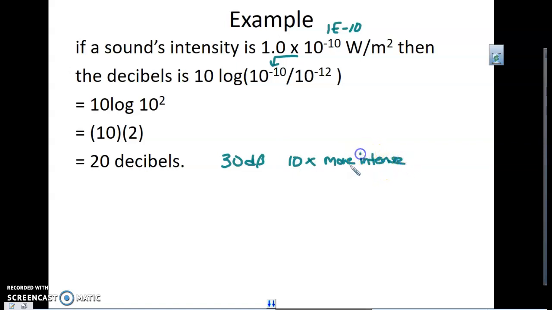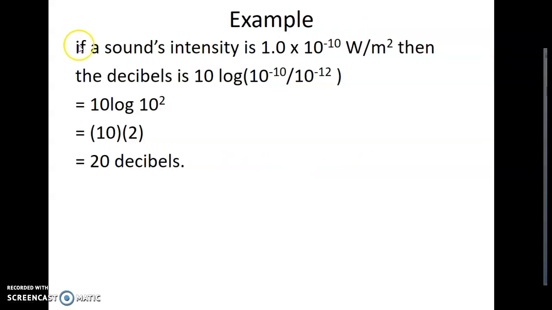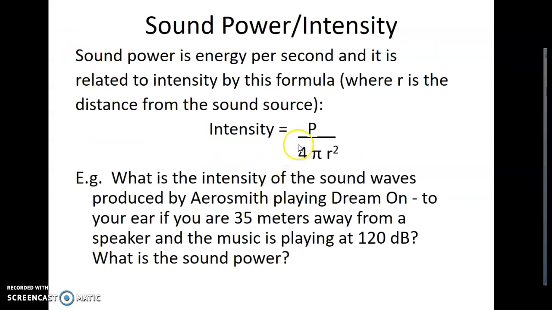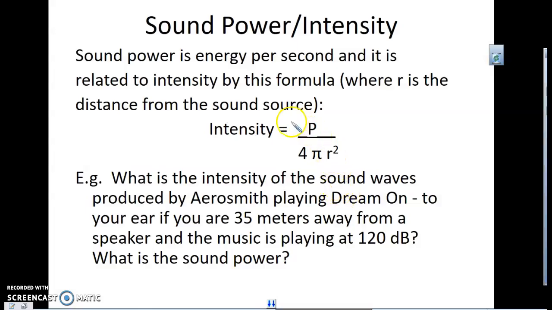Because we are using the base 10 log, we're looking at 10 times more intense for every 10 decibels increased. To calculate the intensity, we're going to use this formula here: power over 4 pi times the area, the distance from the sound source, squared.